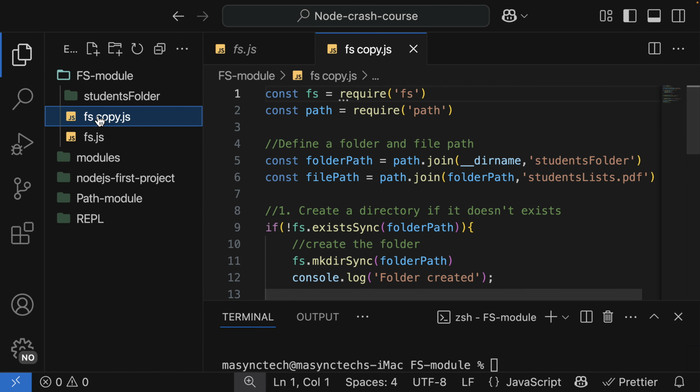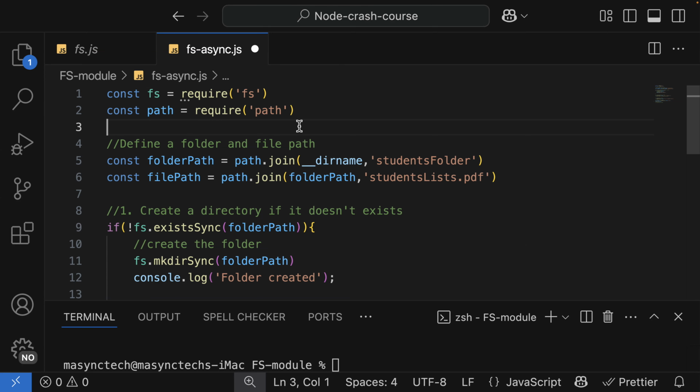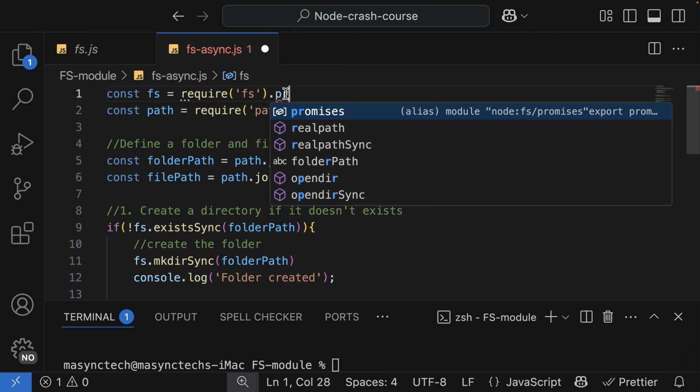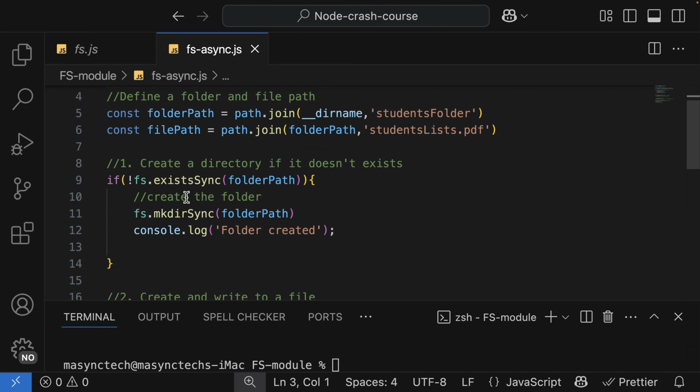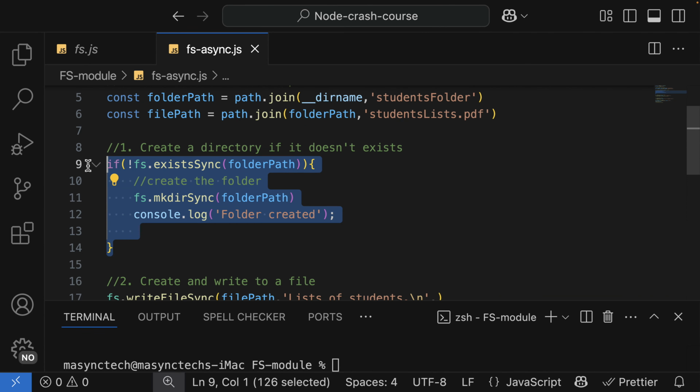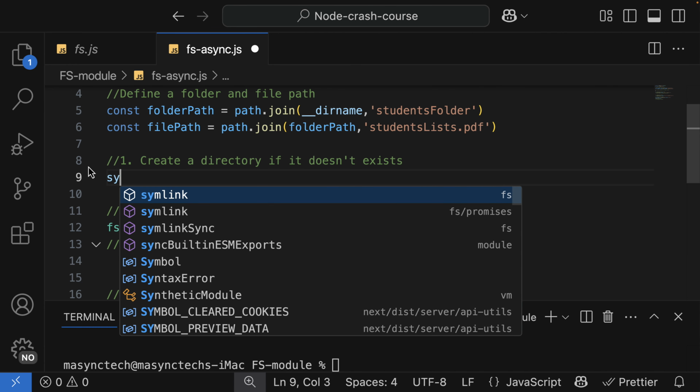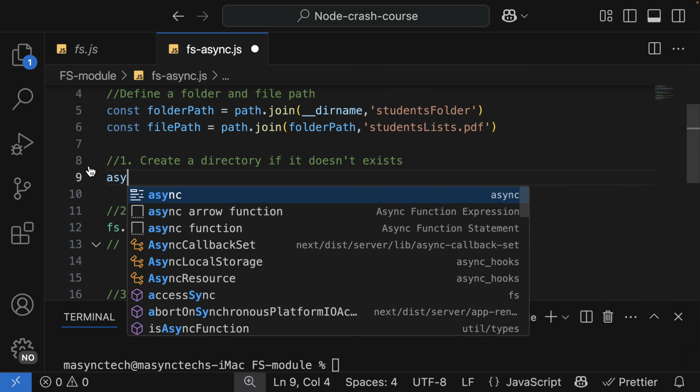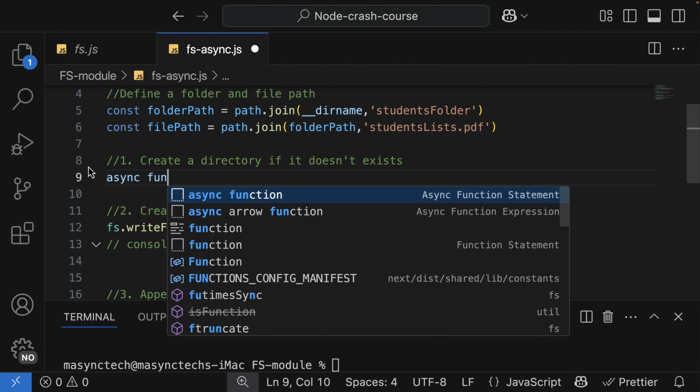Copy and paste this file and then rename it as fs-async. Let's work on this file. And to use the promises or async await for the import on the FS module, we're going to use .promises. So now we are going to restructure the way we are creating the folder. So in here, I'm going to remove this, and I'm going to use an async function,